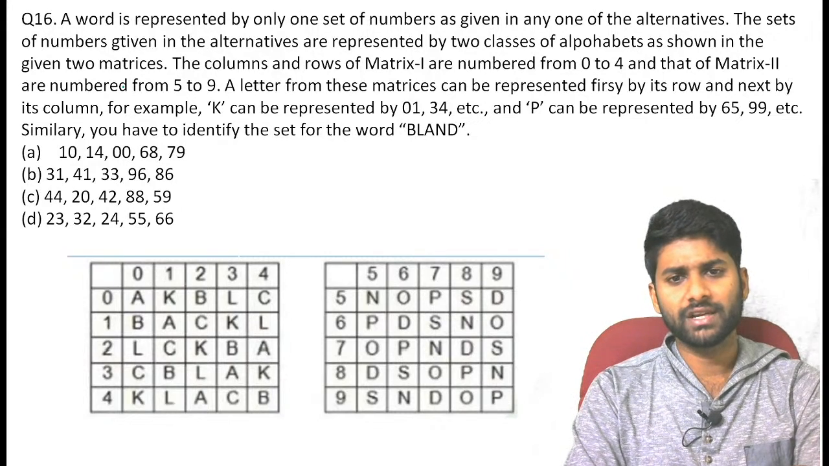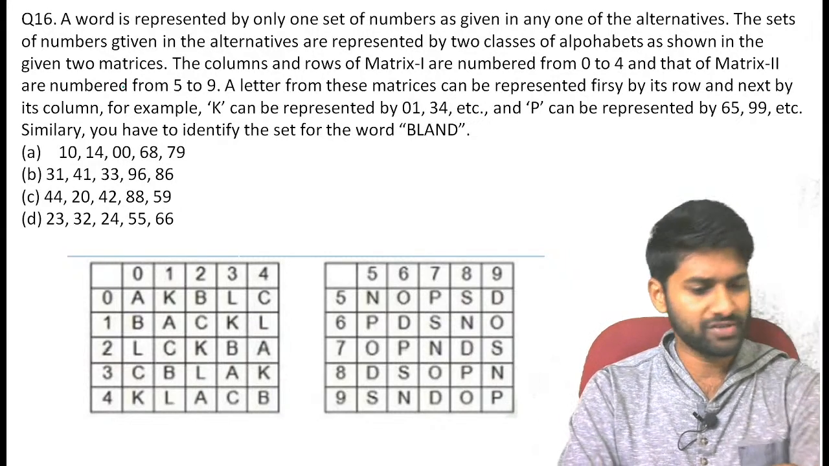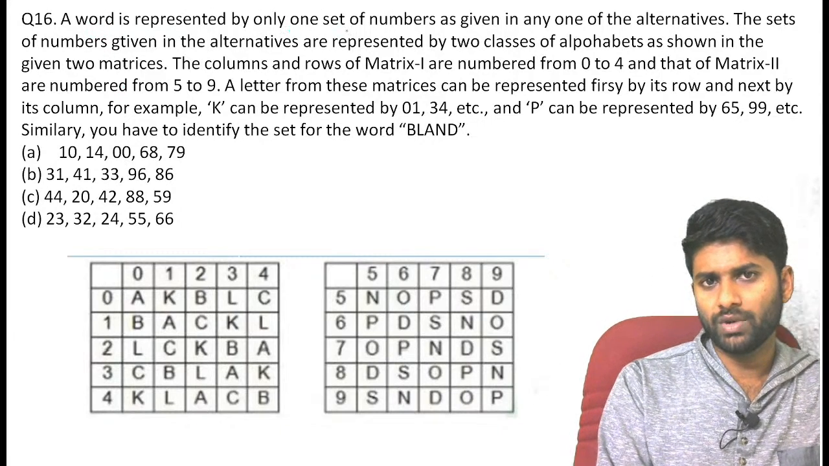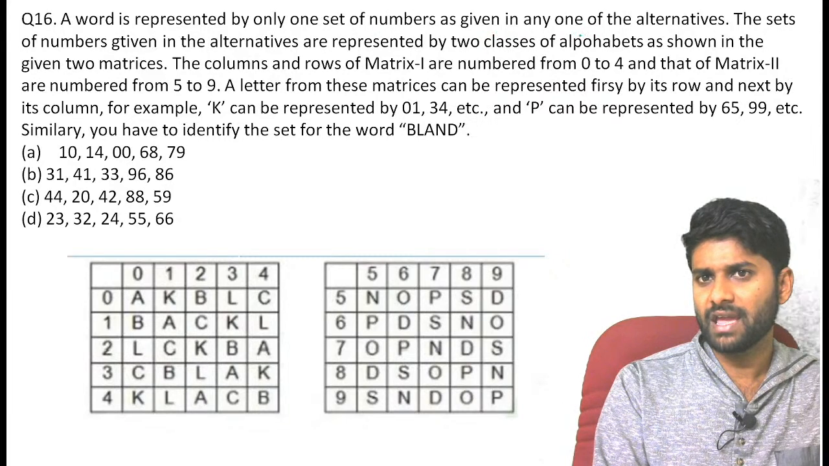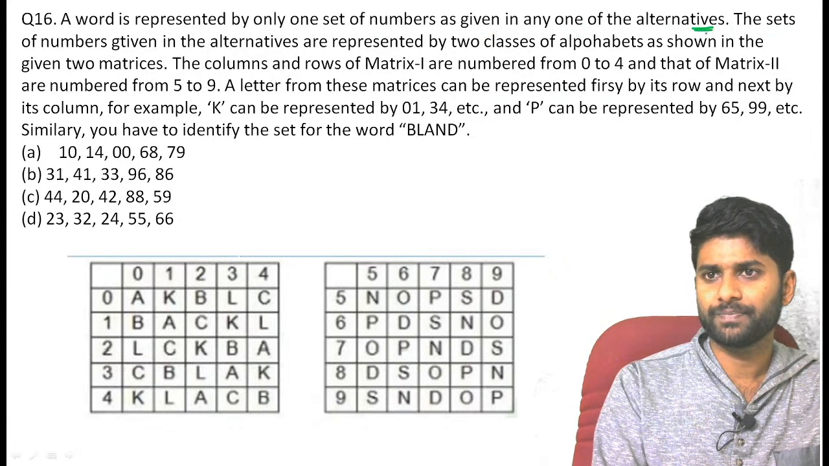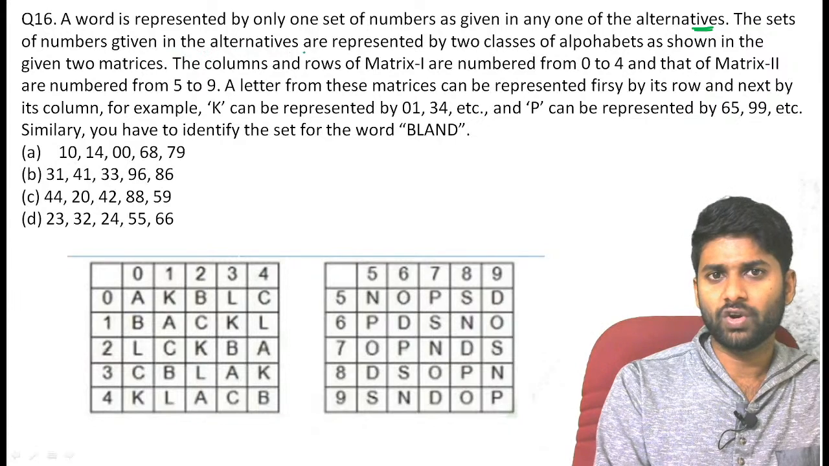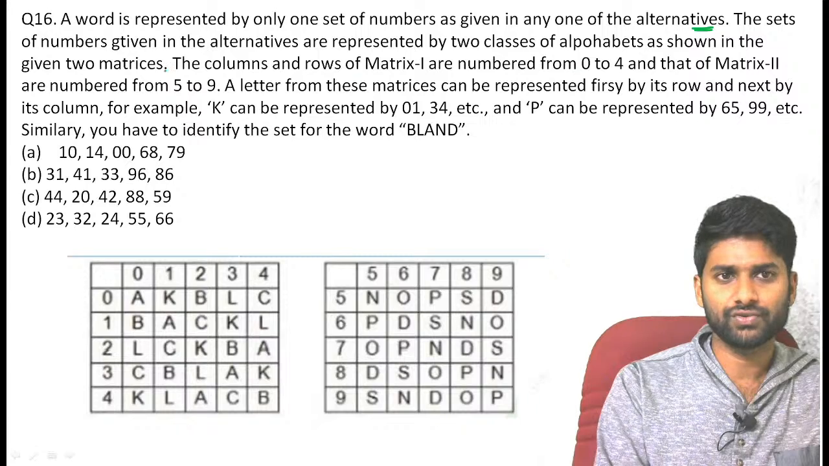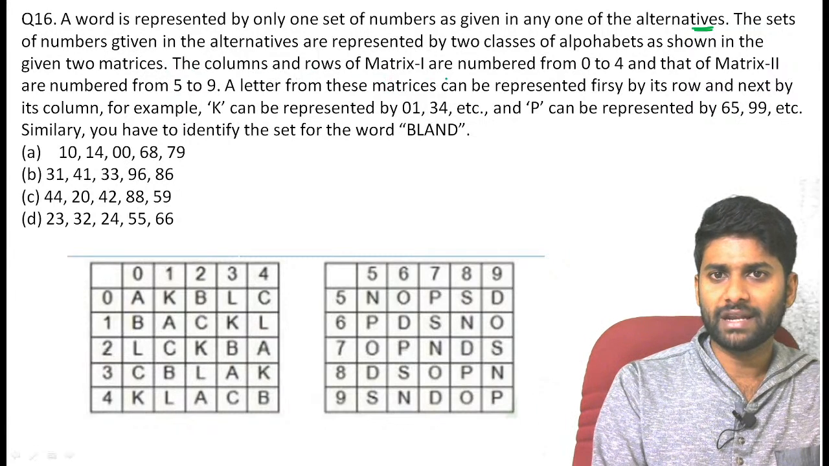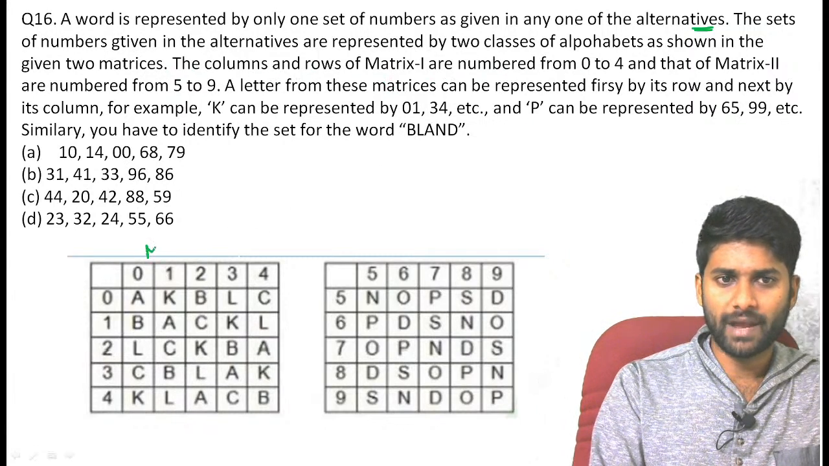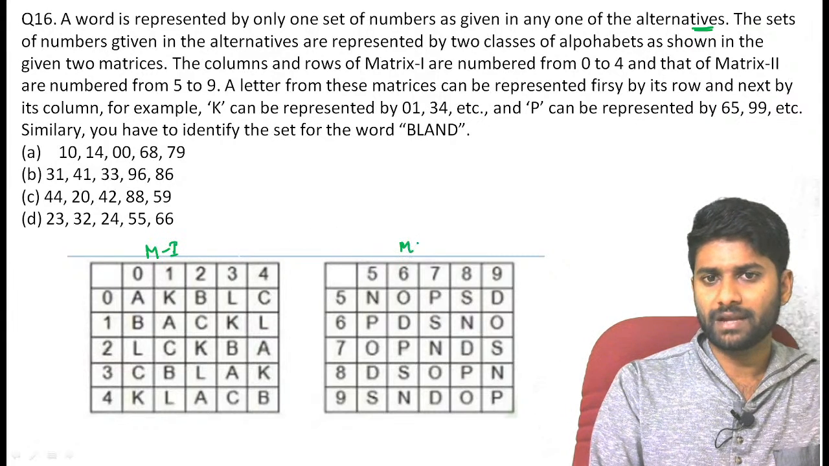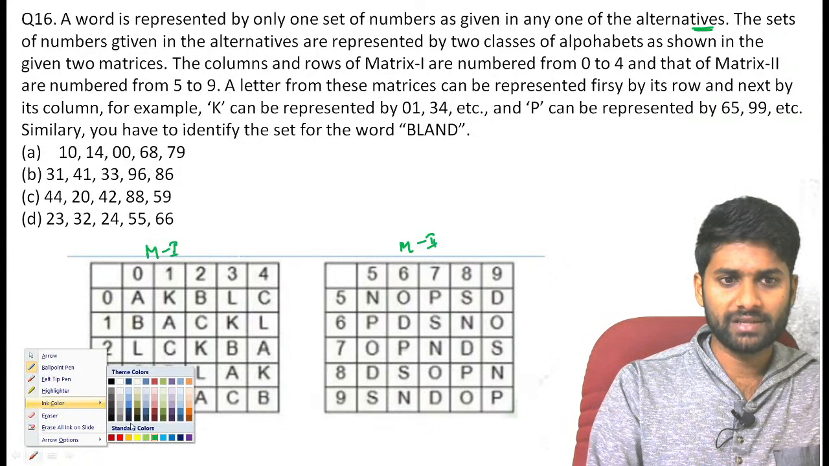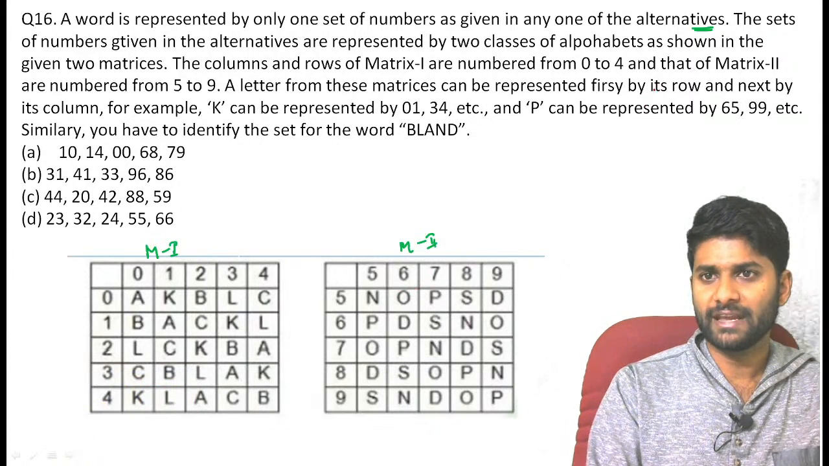Now this is also a question related to coding and decoding. This is completely an option verification type of question. Just read the statement. A word is represented by only one set of numbers given in one of the alternatives. The sets of numbers in the alternatives represent letters in two matrices. Matrix 1 is numbered 0 to 4 and matrix 2 is numbered 5 to 9.